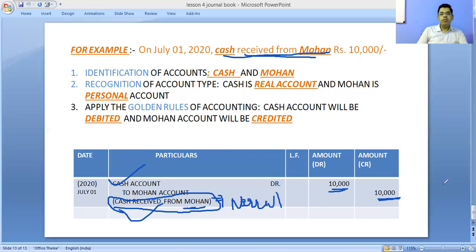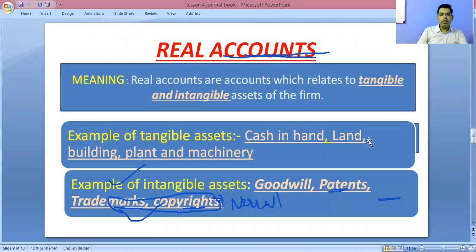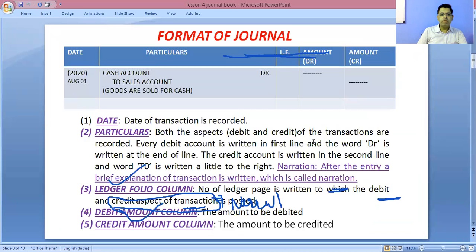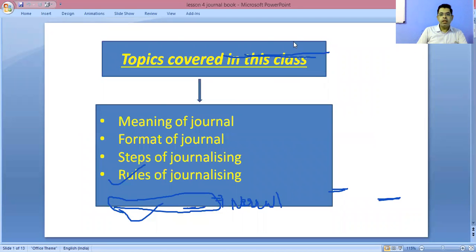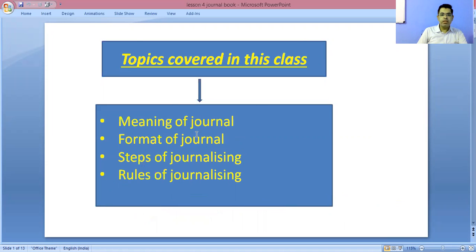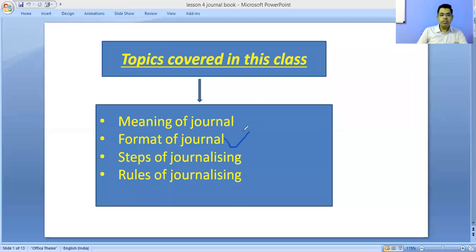Okay, these are some steps of the journal book. In this class, we have discussed the journal, its format, and the three types of accounts: personal, real, and nominal. And we have discussed its format, the steps of journalizing, and how to prepare a journal.